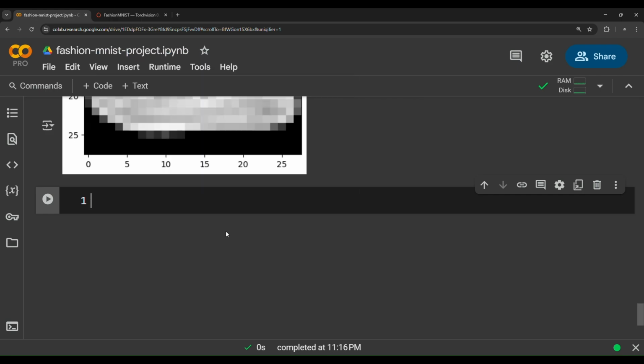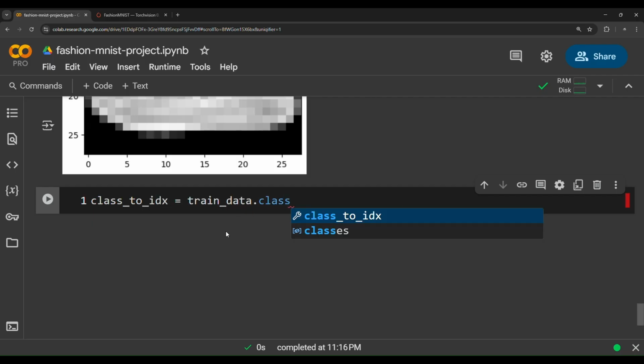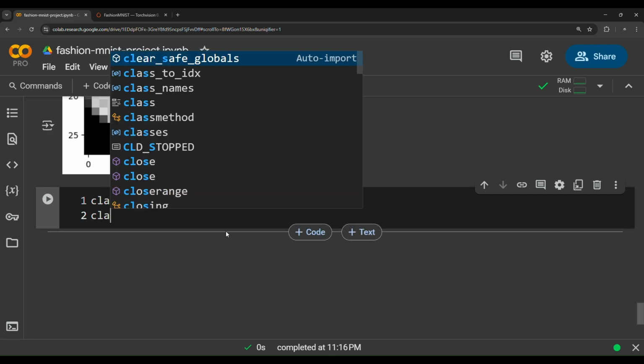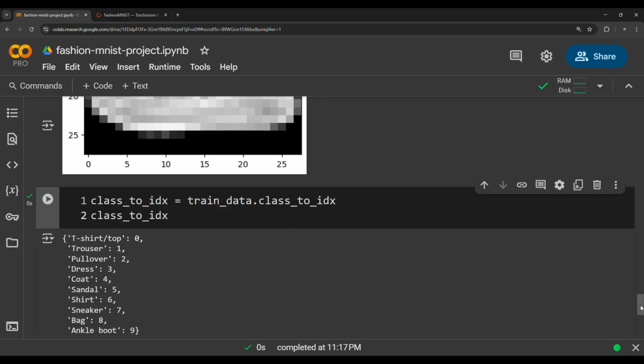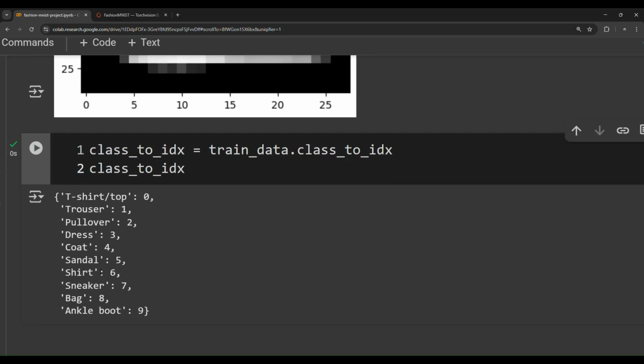There's also another property called class_to_idx. So train_data.class_to_idx. If you show this variable, class_to_idx, it's just a dictionary that contains the keys as the names of the labels, and the values are numbers associated to these labels.